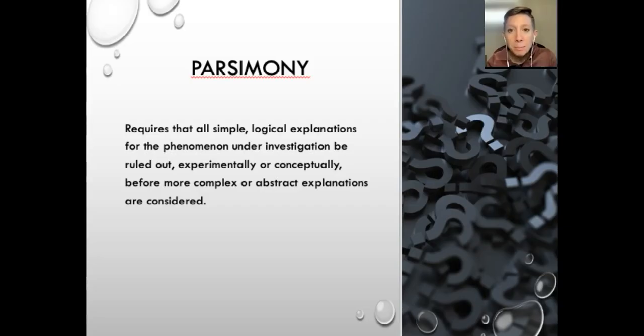And parsimonious explanation means we're going to rule out simple explanations before we go into complex explanations. So when we're operating from a place of parsimony, it's a requirement that all simple and logical explanations for the phenomena, so for what we're studying, the phenomena under investigation, be ruled out experimentally or conceptually before more complex or abstract explanations are considered.